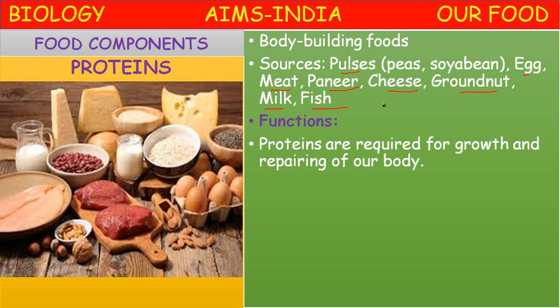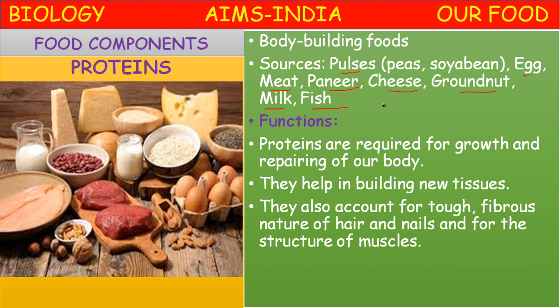That's why they are called body building nutrients. They help in building new tissues. They also account for the tough, fibrous nature of hair and nails, and for the structure of muscles. Muscle building nutrients, they are body building nutrients. That's why bodybuilders include more proteins in their diet.